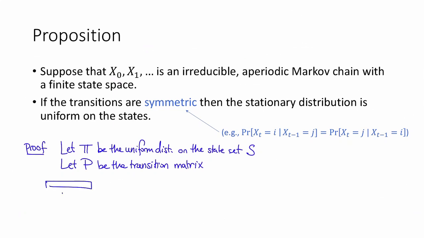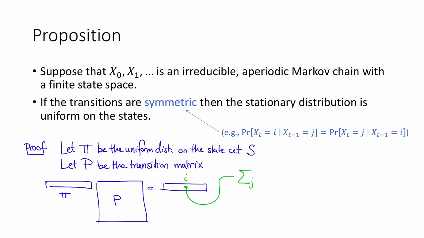So let's compute pi times P. This is equal to some vector, and the ith component of this vector is equal to the sum over j of pi sub j times p sub ji, which by the definition of pi sub j is just 1 over the size of S. So this is 1 over the size of S times the sum over j of p sub ji.